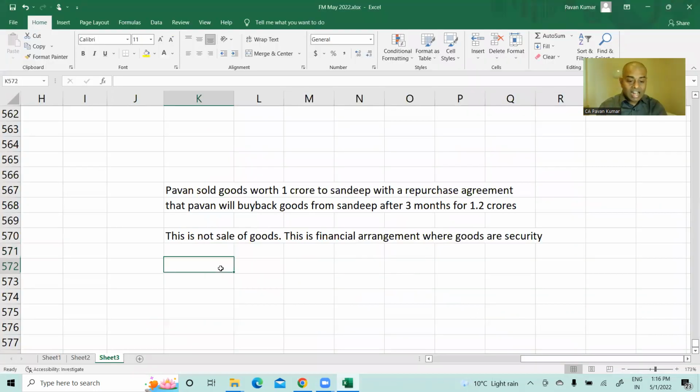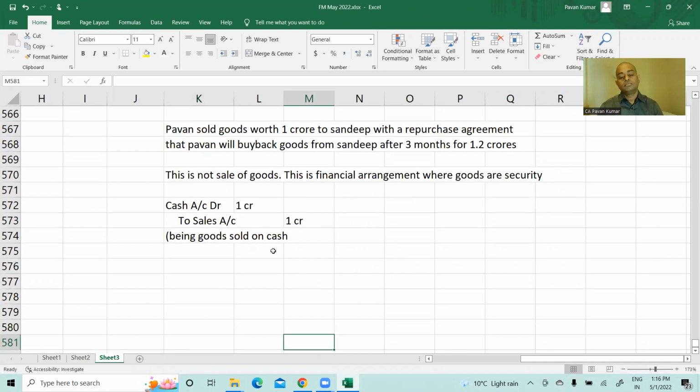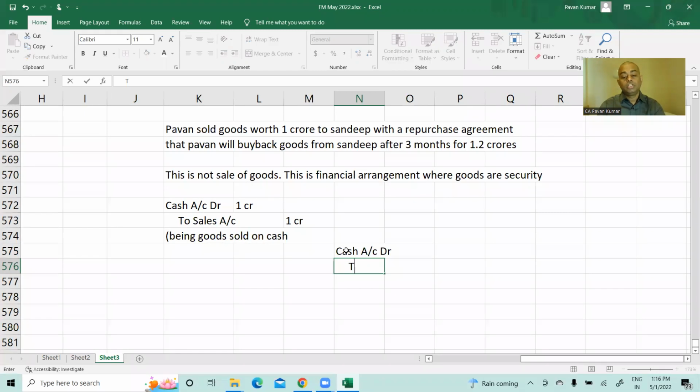So in this transaction, Pavan sold goods. Pavan cannot write cash account debit to sales account, being goods sold on cash, 1 crore. That is wrong. What Pavan has to pass is cash account debit to loan received against goods account. There is no revenue in this transaction.